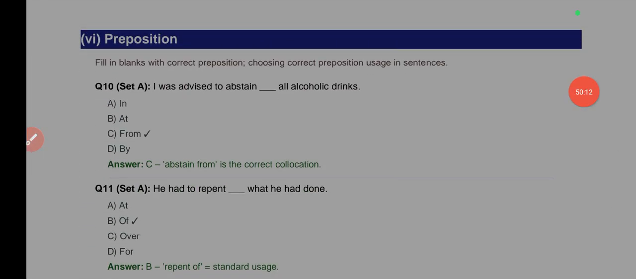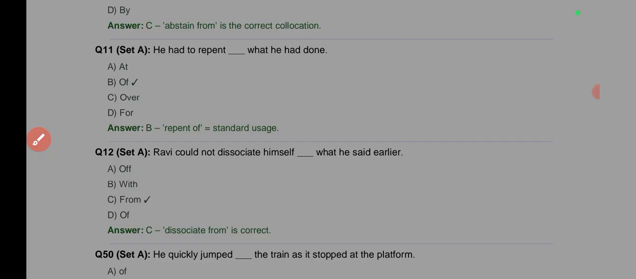Preposition. Fill in the blanks with the correct preposition, choosing correct preposition usage in sentences. I was advised to abstain from all alcoholic drinks. Abstain from, that's correct. You stay away from something, abstain from something. He had to repent of. You repent of things. You don't repent at, over, or for. But you get over things. That is, you either outgrow them or stop battling with them or forget them. Do you understand? To conquer the emotional problem, that is get over. But this one, to repent of something.